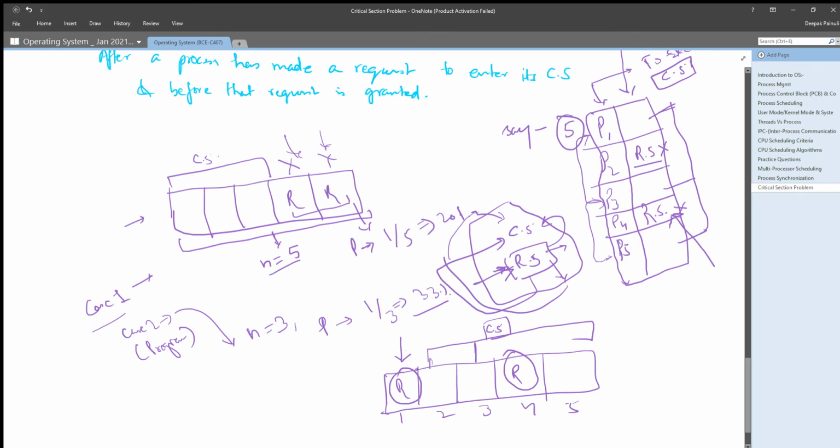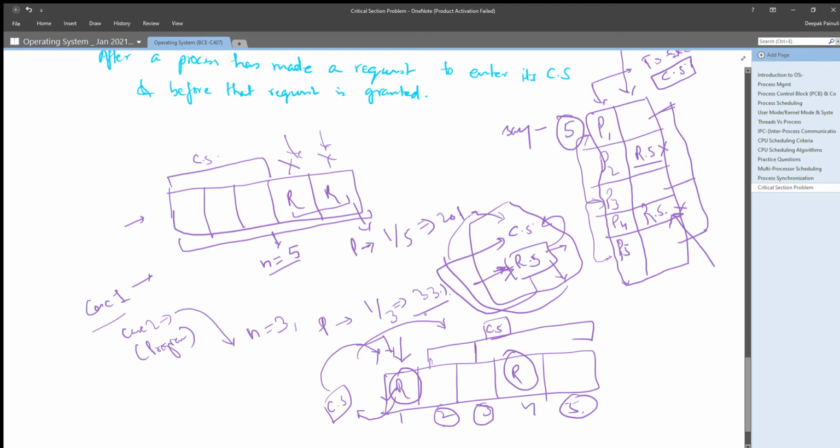That's why you are wasting the time of processes 2, 3 and 5, which need their critical section execution, but they have to wait until this particular process leaves its critical section, and it will leave its critical section only when it completes its remainder section. After that it executes its critical section, and only then it will leave the critical section, and only then will the chance be given to any other process.